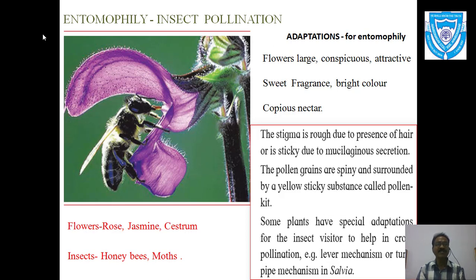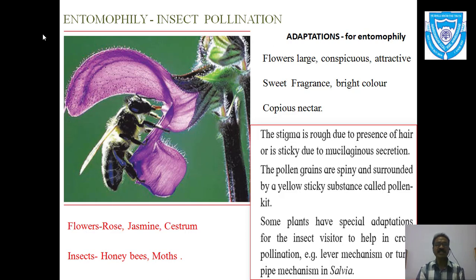Some flowers produce a large amount of nectar, that is copious nectar, and hence insects are attracted towards the plants. So these are all known as adaptations, which we can see in the flowers or plants pollinated by insects.